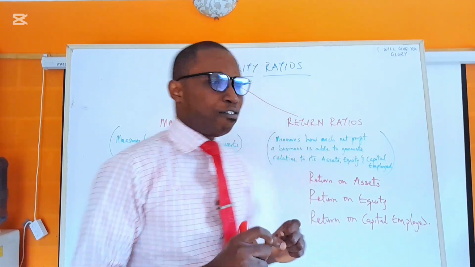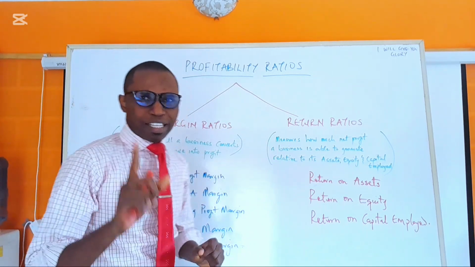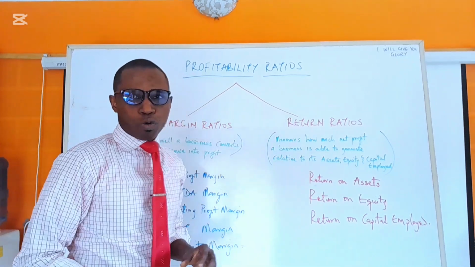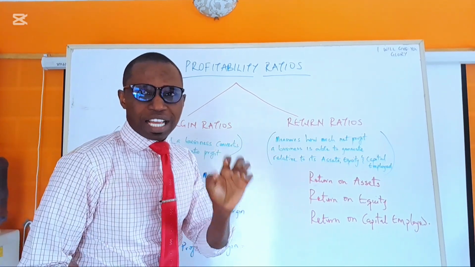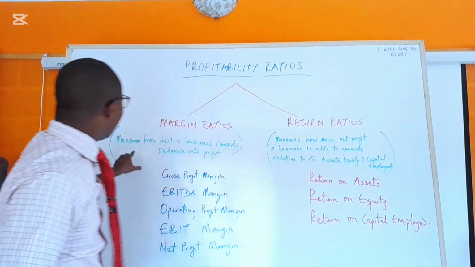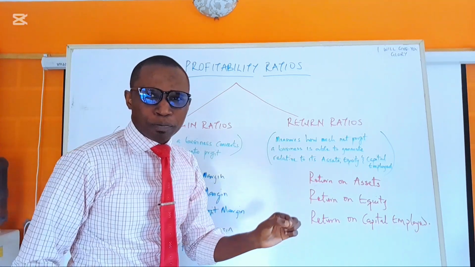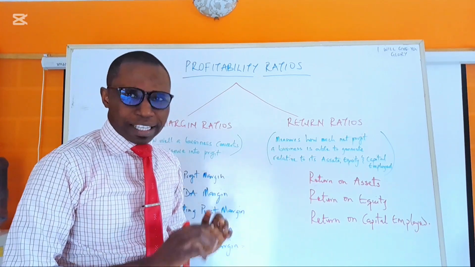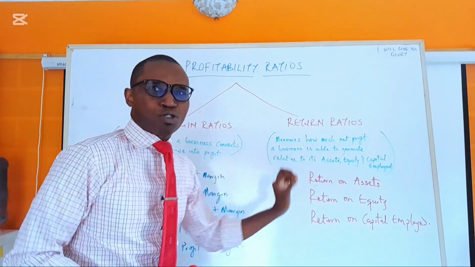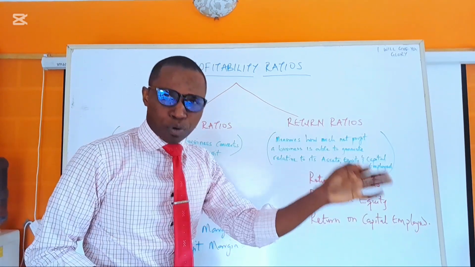So therefore, we have profitability ratios being divided into two. We look at the margin ratios and we look at the return ratios. So what are the margin ratios? Margin ratios simply measure how well a business converts its revenue to profits.